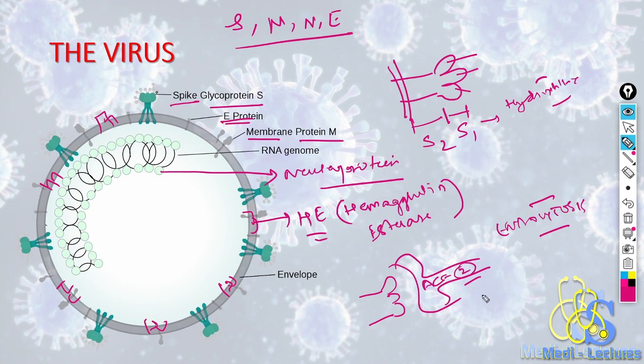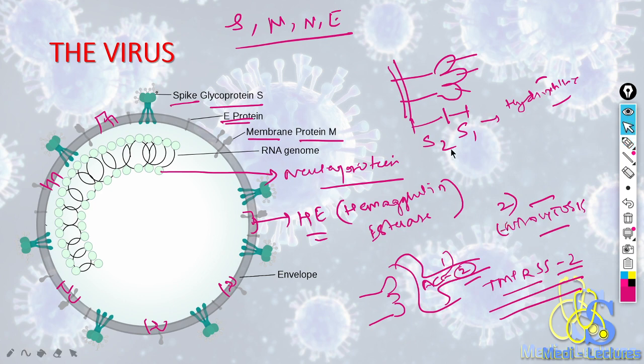The ACE2 receptor is sometimes facilitated by an enzyme known as TMPRSS2. So it can enter through ACE2 receptors, which is sometimes facilitated by TMPRSS2, or it can directly enter with the help of endocytosis.